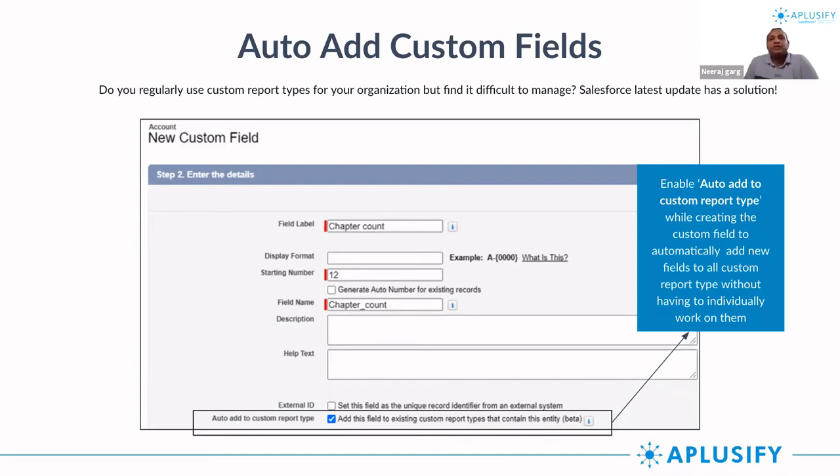Before this feature, if your business process decided that we need to add a discount field as a custom field in the opportunity table, what you had to do was manually add that discount field in all the 50 custom report types you have available, right? There was no option for it to get added automatically into your report types.